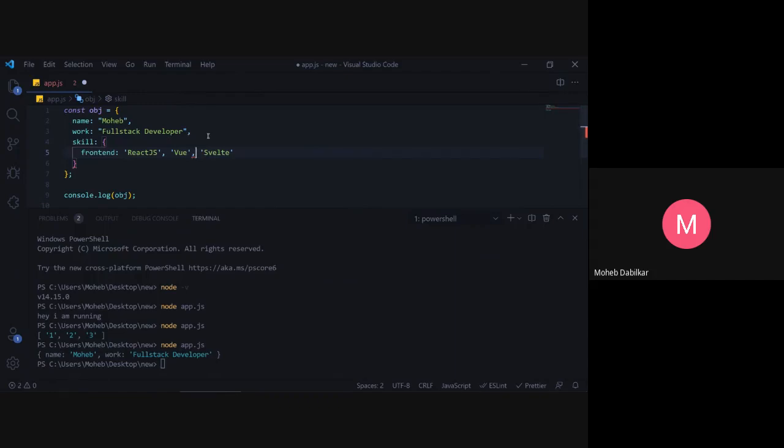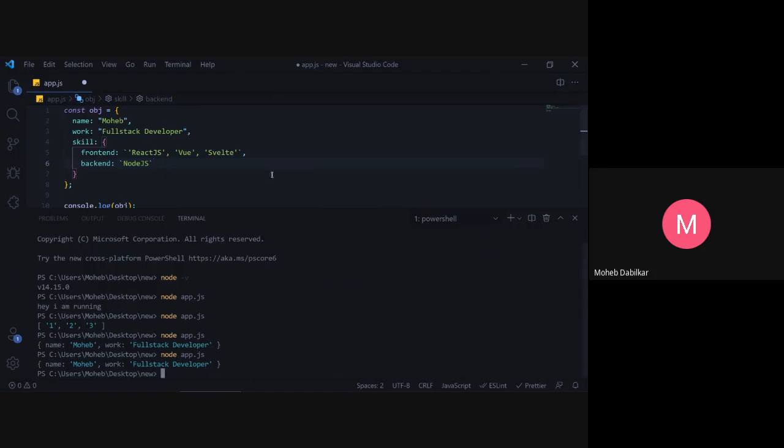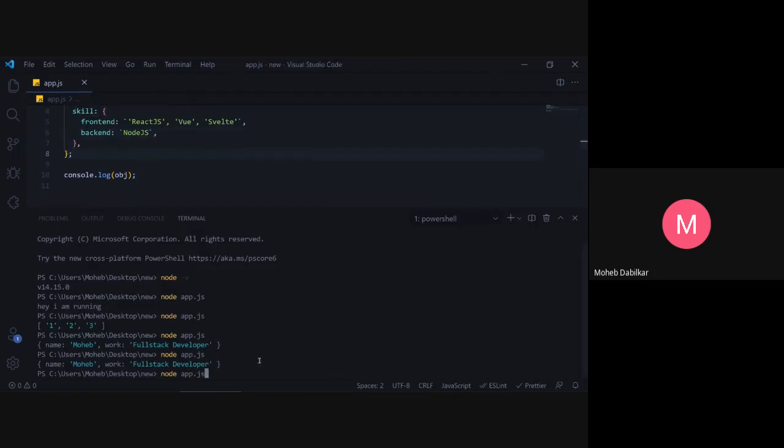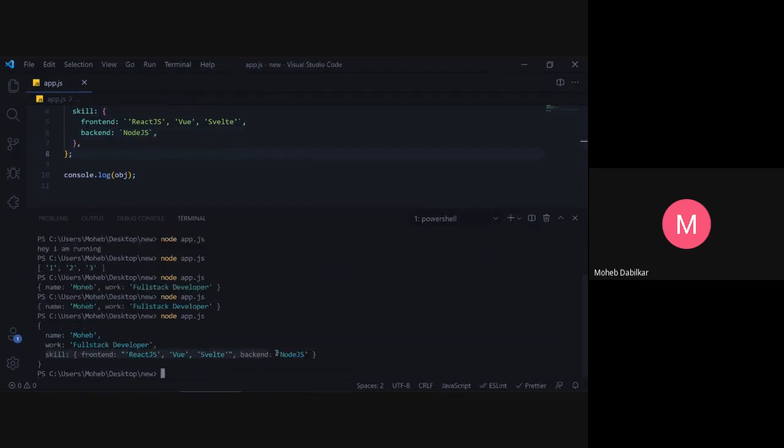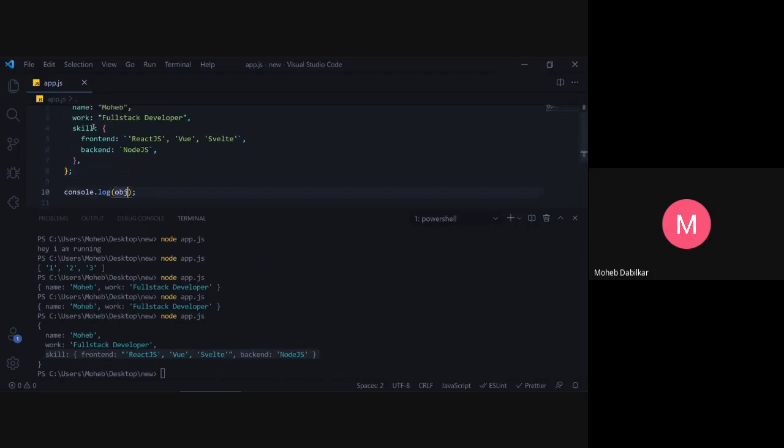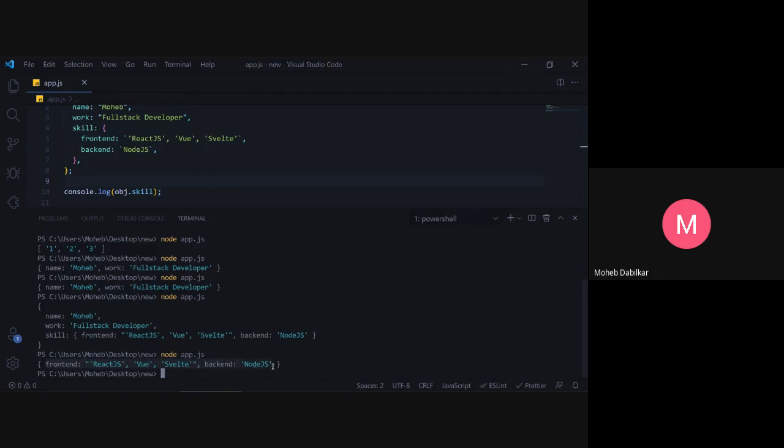What is wrong with this comma? Oh, okay. Let's just put this in backticks for now. And then in backend, I only work with Node.js. So if I now console log this, it says I have to save this file. You see, my skill is now an object. Now, if I want just skill out of this, I can say object dot skill, and let's save this. Yeah, so my skills are out of this.